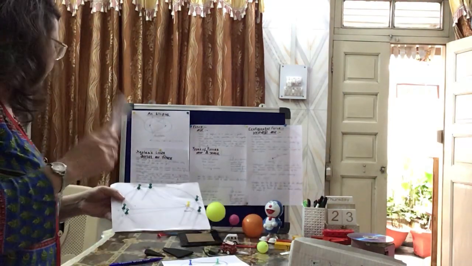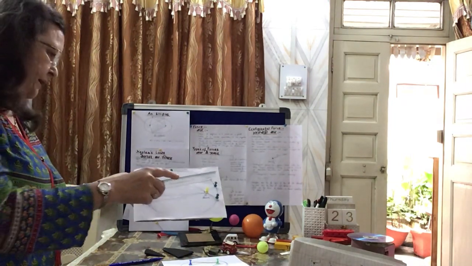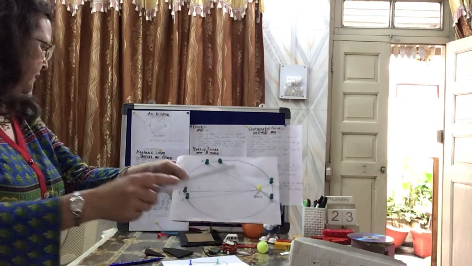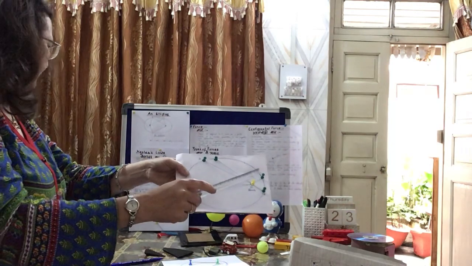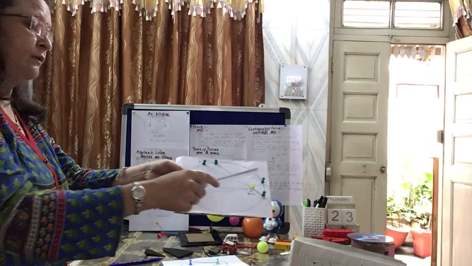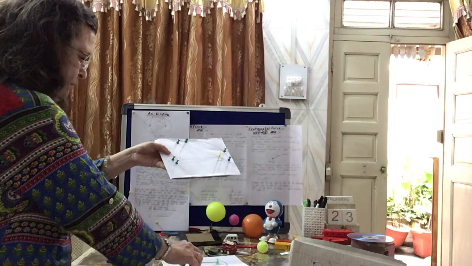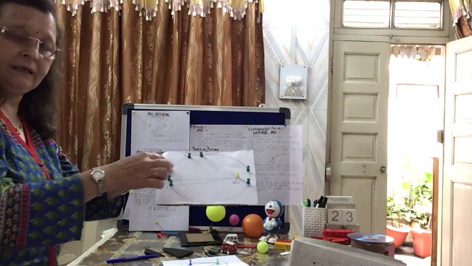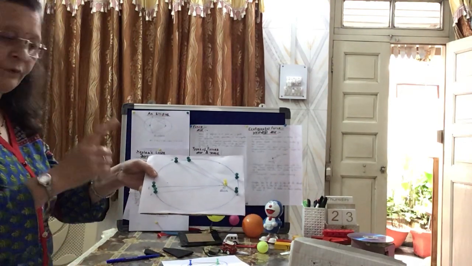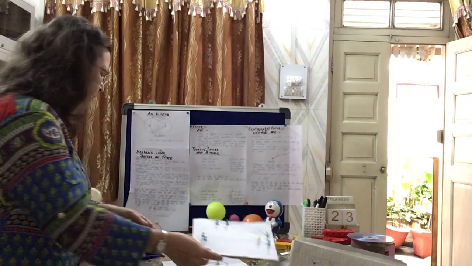So what is the second law? What does the second law say? The line joining the planet and the sun sweeps equal areas in equal intervals of time. Is that clear? It covers equal areas in equal intervals of time. This diagram is also there in your book. Please follow the books, all the students. This is the second law.